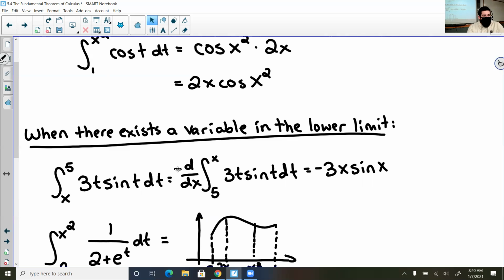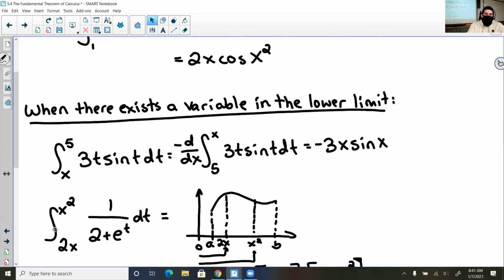And so now that I have the negative of this integral, I'm going to go ahead and replace the x with the t. This one's a fun function because there's 2 t's to replace. So then it would be 3x sine x. And then don't forget that negative, so negative 3x sine x.